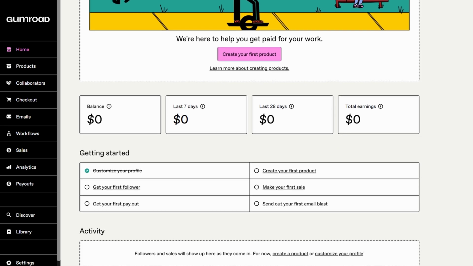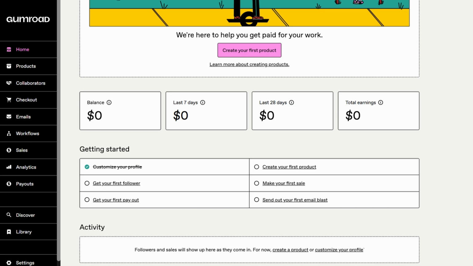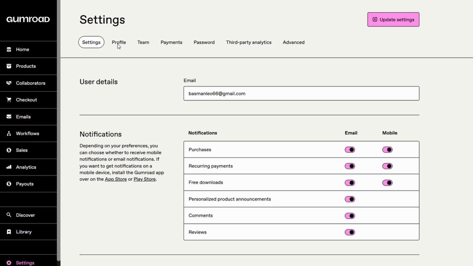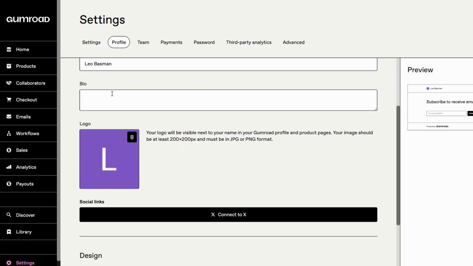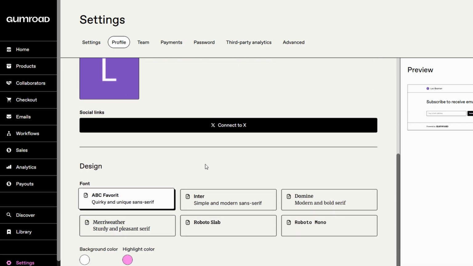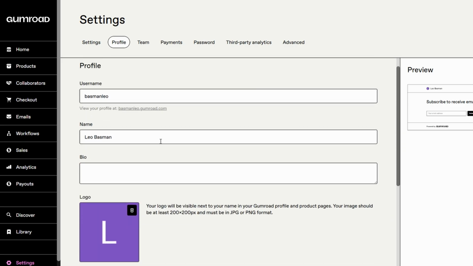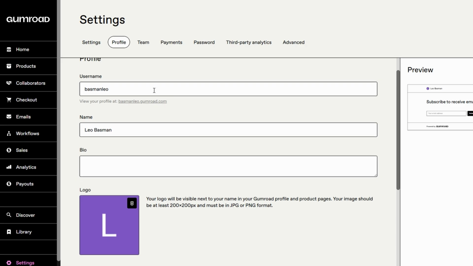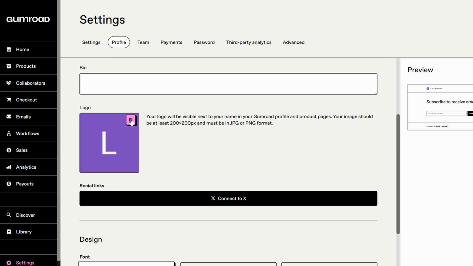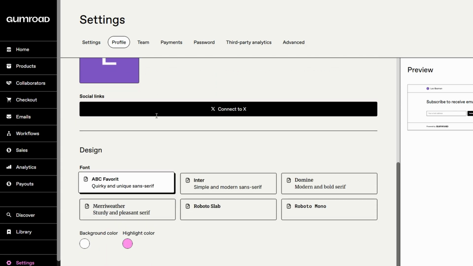Once your payment method is sorted, head over to the Settings section and fine-tune your shop profile. This is where you can add your business name, a profile picture, and a bio that tells customers who you are and what you offer. It's always a good idea to give a little insight into what drives you and why you're passionate about the products you sell. This helps build trust with your customers and makes your shop feel more personal. Also, add your branding elements, like your logo, any colors that align with your brand, and anything else that makes your shop feel like you.